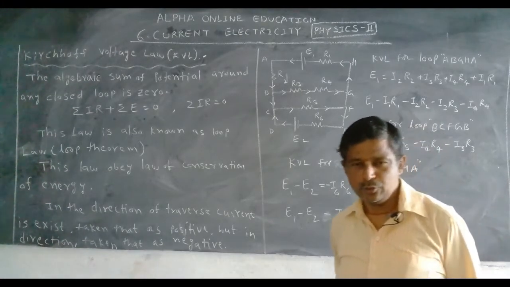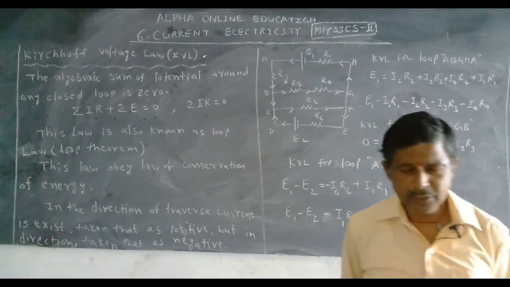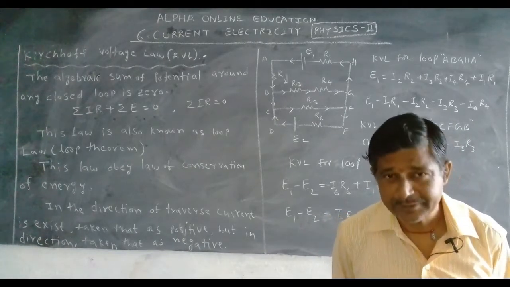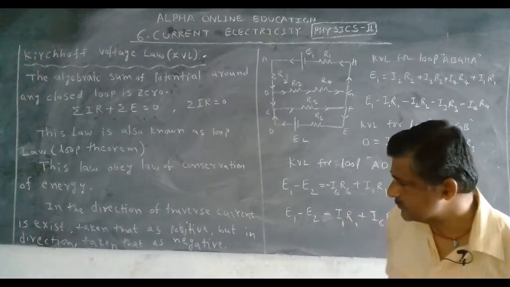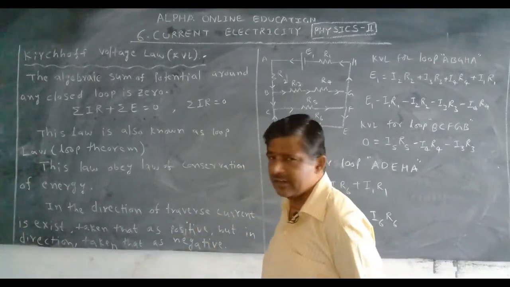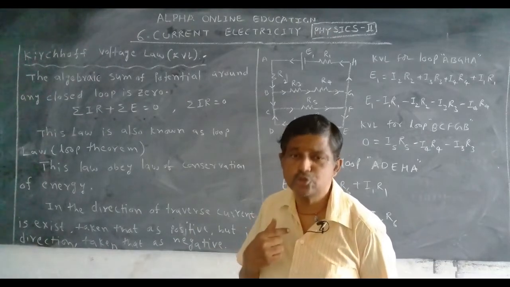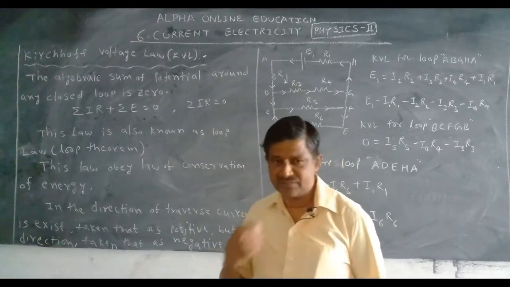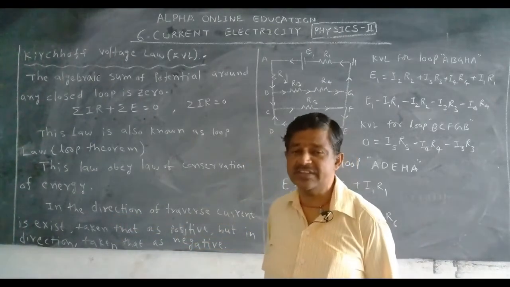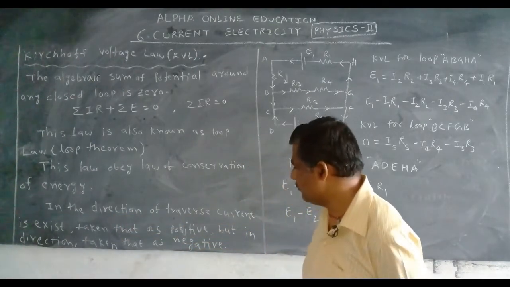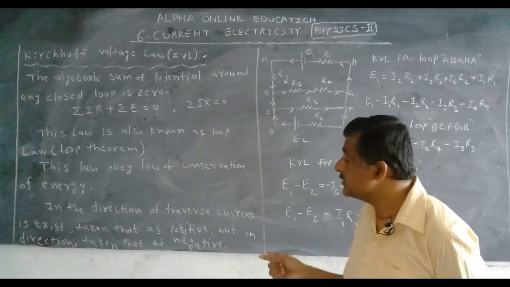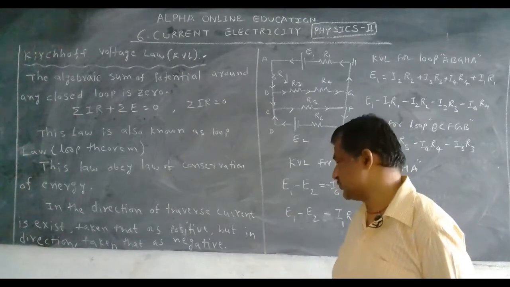Now we want to use this law in a closed loop or closed circuit. We take one condition. What is that? The direction of traverse means the chosen direction. In the direction of traverse, if current exists, it is taken as positive.